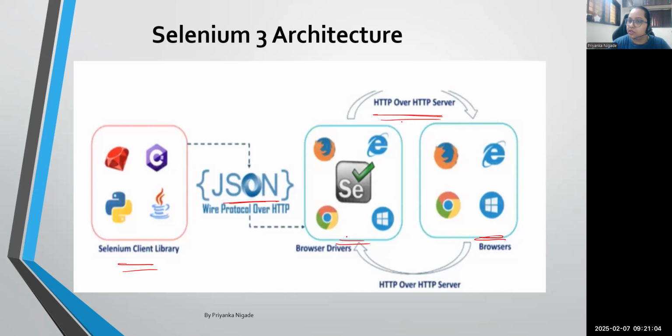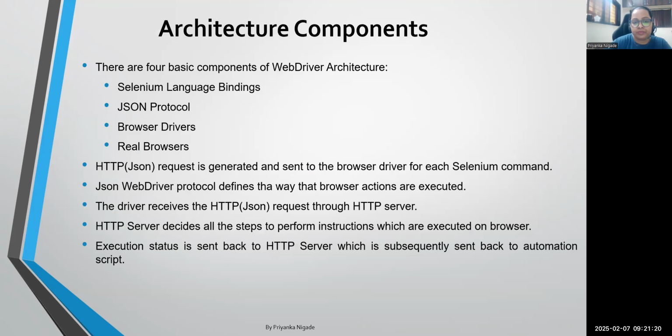But in the latest architecture, what did they change? They noticed that every browser has to follow the W3C standard. Every driver is also following the W3C standard. Then why not change the protocol? So they changed the protocol to W3C. See, here I have mentioned the basic flow of how the architecture works. In the third Selenium architecture, these are the four components available. Now see, an HTTP JSON request is generated and sent to the browser driver for each Selenium command.